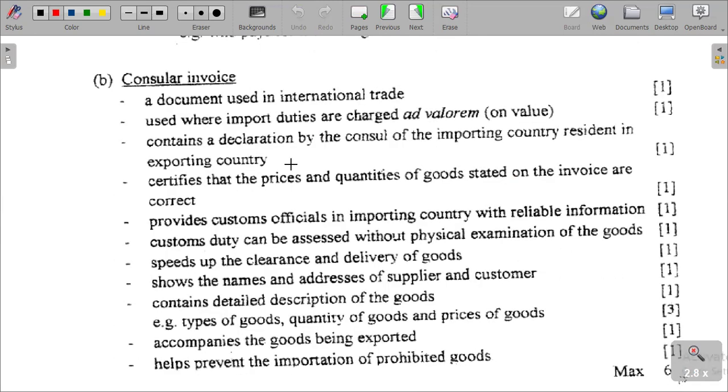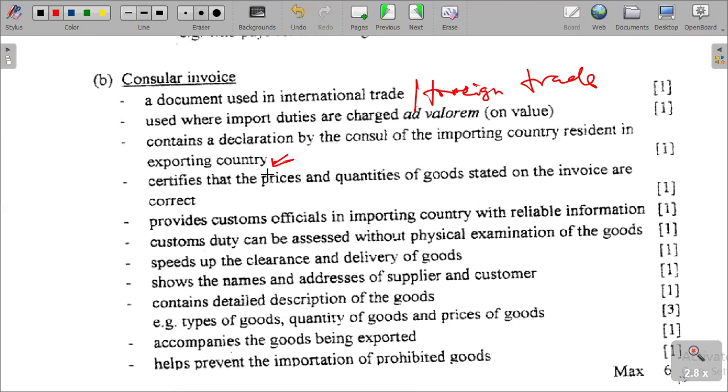And then the consular invoice is a document used in international trade, used where import duties are charged, ad valorem, that is on value.